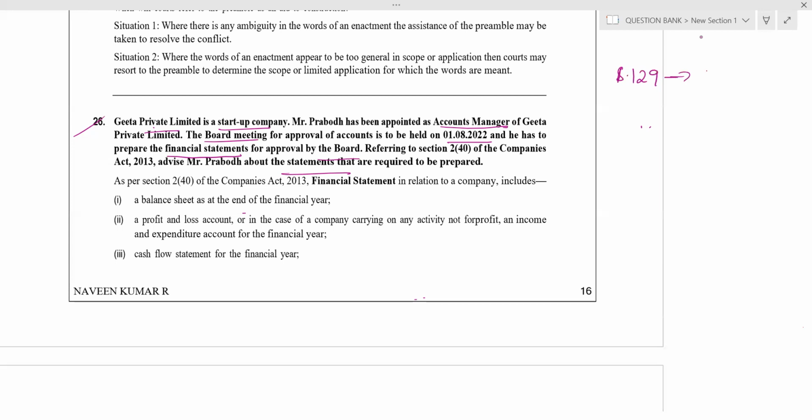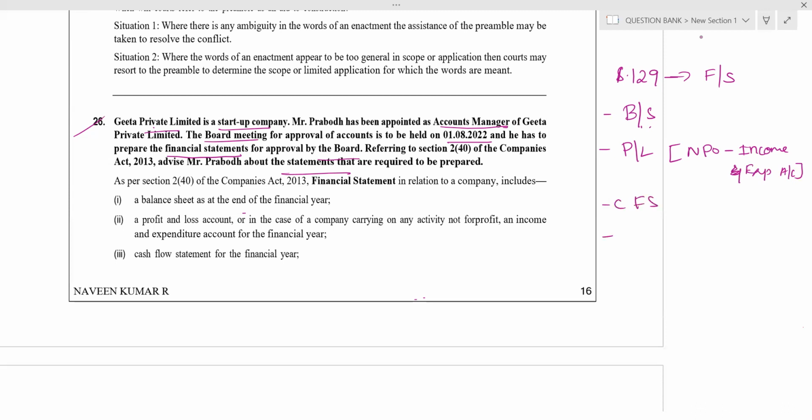What section? Financial statement. Okay, financial statement includes what? Balance sheet, P&L. In case of NPO, we prepare income and expenditure account. Then we prepare cash flow statement.